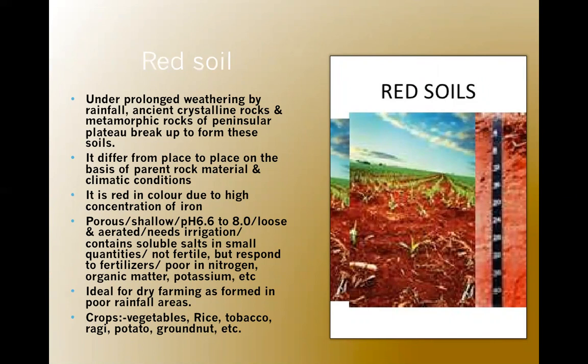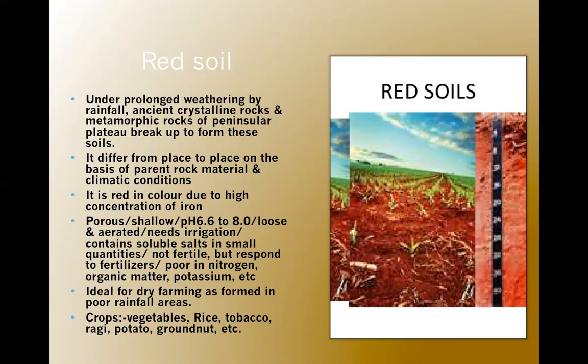Now, why is the red soil red in color? Because of its content of iron oxide. It may change slightly, it differs from place to place. It might appear brown or gray at some places, but at most of the places you will find red soil in red color because of high iron oxide content.